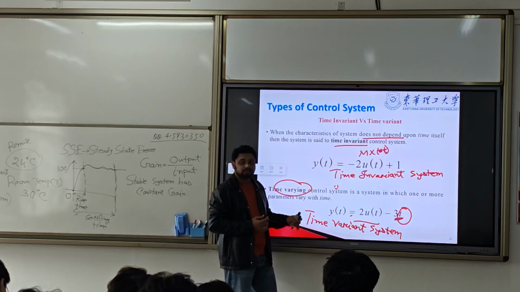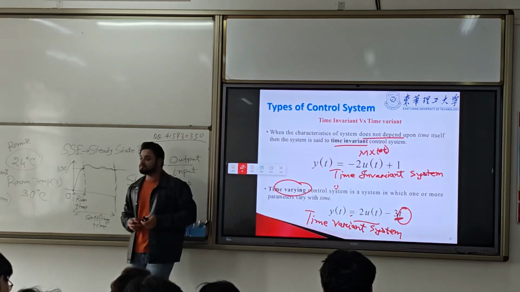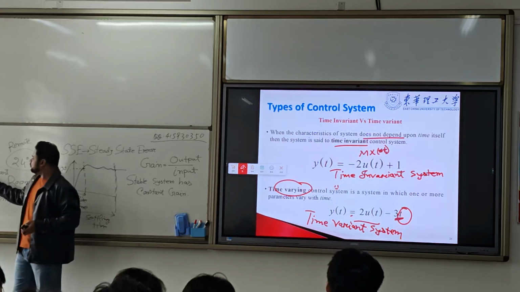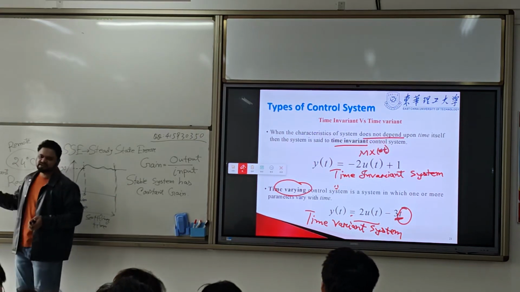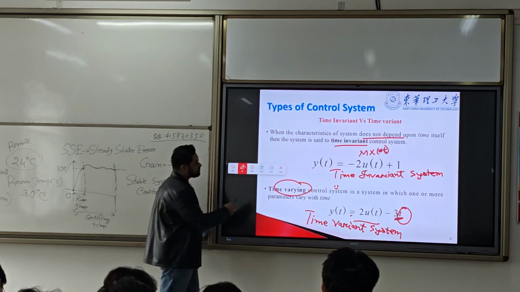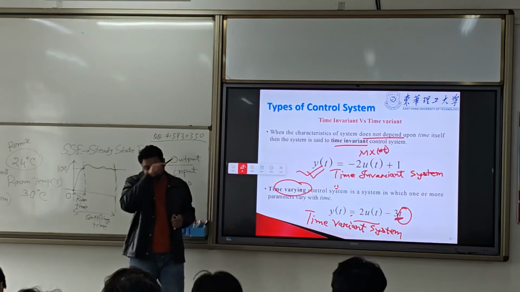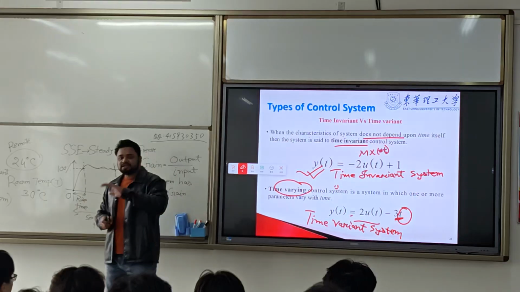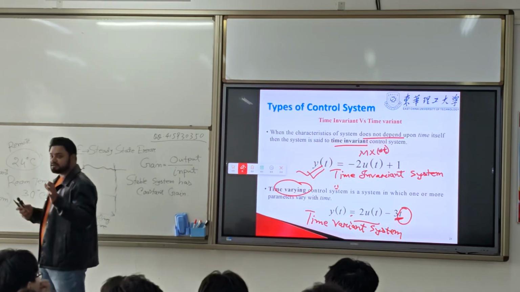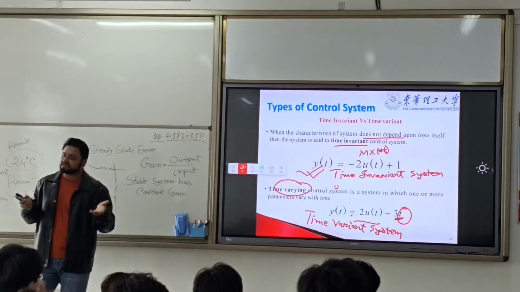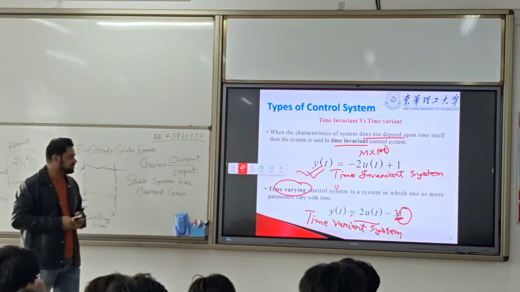So this system we call a time variant system. In a stable system we need time invariance together with linear. We call it an LTI system, and that system we call a stable system. Remember that.